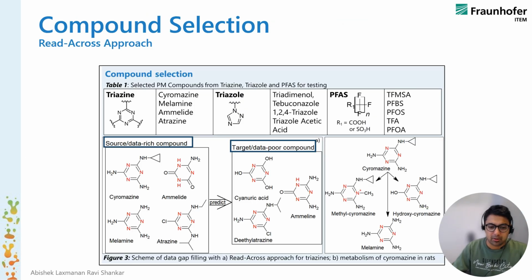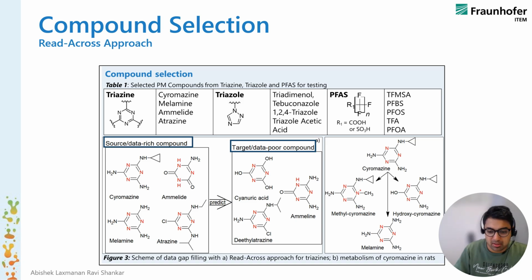Now I'd like to elaborate on the compound selection. We have three groups of compounds: triazines, triazoles, and PFAS. Triazines are compounds with an azine ring. Here we see data-rich compounds, with a lot of information and studies behind them, which are simazine, melamine, atrazine, etc. They are really well studied. Then there are data-poor compounds, which do not have many studies, like cyanuric acid, ammeline, desethylatrazine, and so on, in the case of triazines.